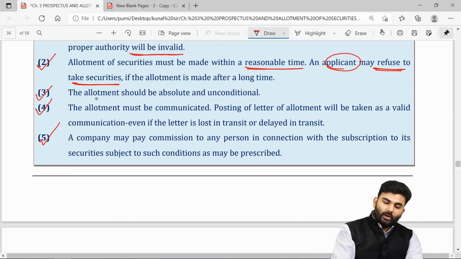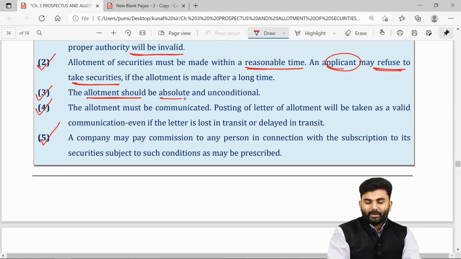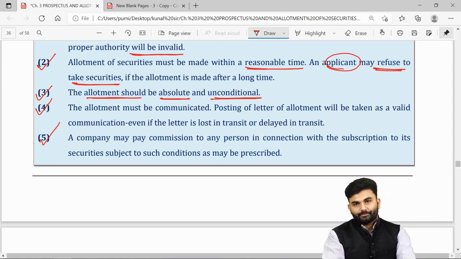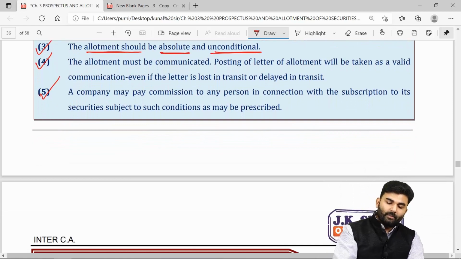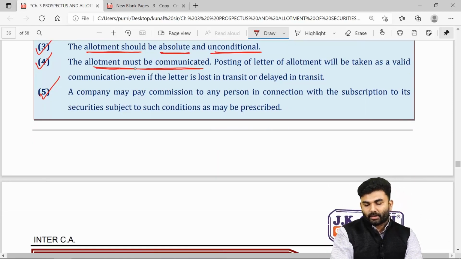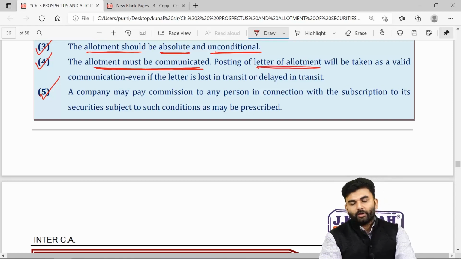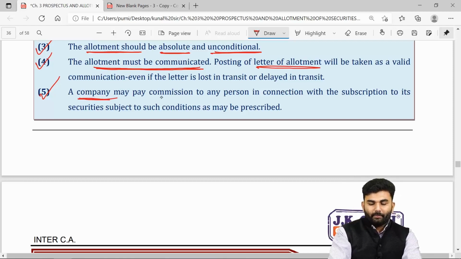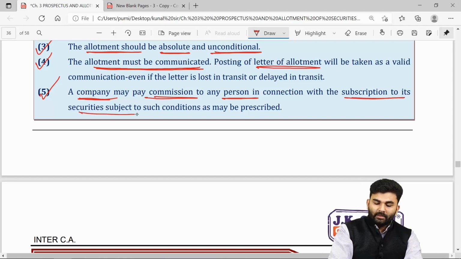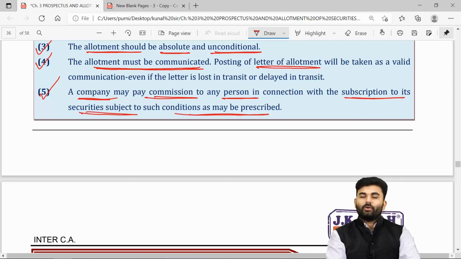Whenever the company allots the security, such allotment should be absolute and unconditional, which means the company should not impose any terms and conditions while allotting the securities. The company must also communicate about the allotment of securities, for which it will send a letter of allotment to its investors. Over here, if the company wants, it may pay a commission to any person who is helping the company get the securities subscribed.